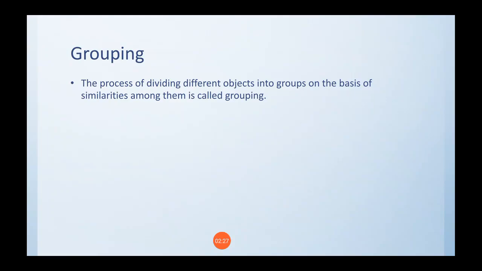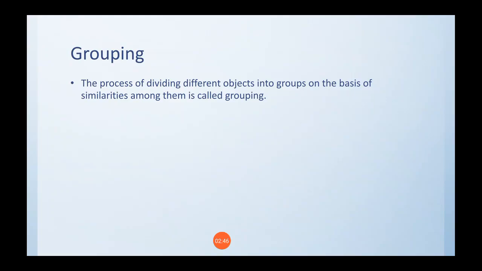Color bottles, for example. You have different types of bottles. How can we match them? We can match them by means of colors, by means of shapes, by means of caps. So these all come under groups.